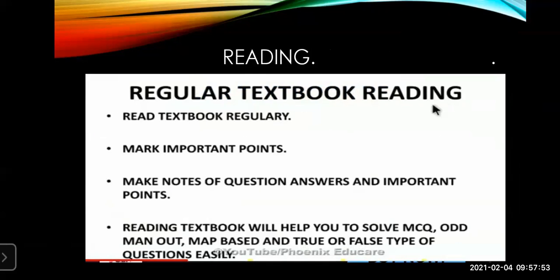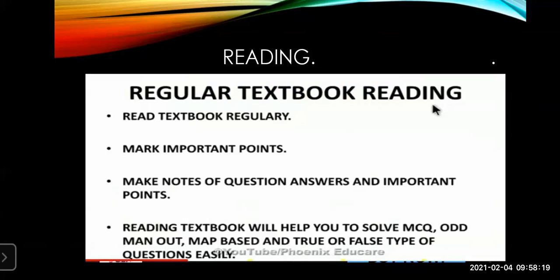Now you can see in this slide, reading a textbook, which was our first point. Regular textbook reading is very, very important. This will help you in improving your vocabulary, enhancing your knowledge, and getting extra information about the content. Reading helps you remember the content fast and easily.